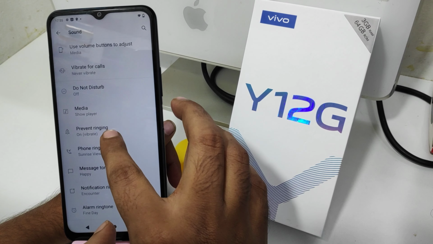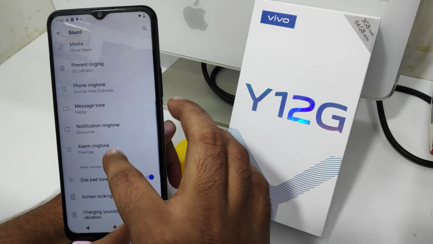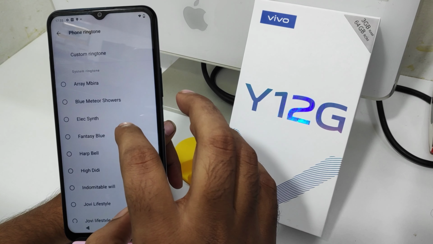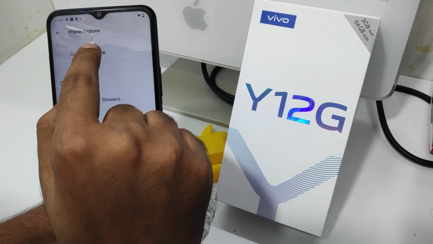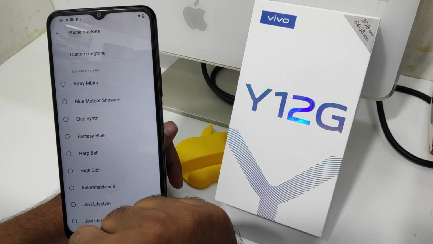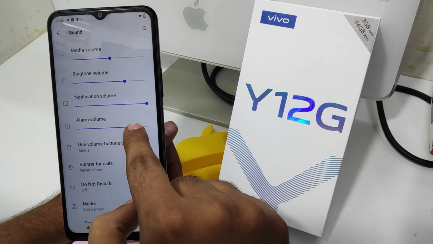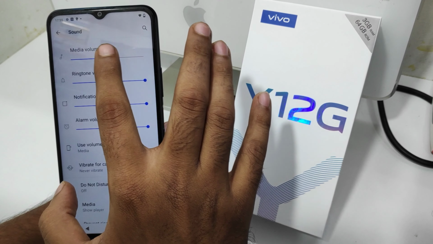After that, select the custom ringtone option, phone ringtone, front side custom ringtone. Unfortunately, I have no ringtone in my phone. Set your volume and device volume setting, and that's all.